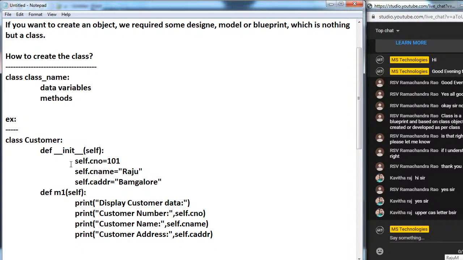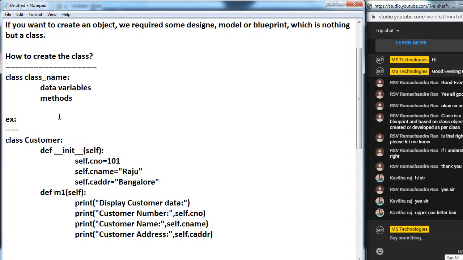Now, how many ways can we take these variables? See, what is the purpose of these variables? By using these variables we can represent the data inside the class. cnumber is equal to 101: here data means 101, Raju, Bangalore, these are the data. To represent this data I am taking variables.